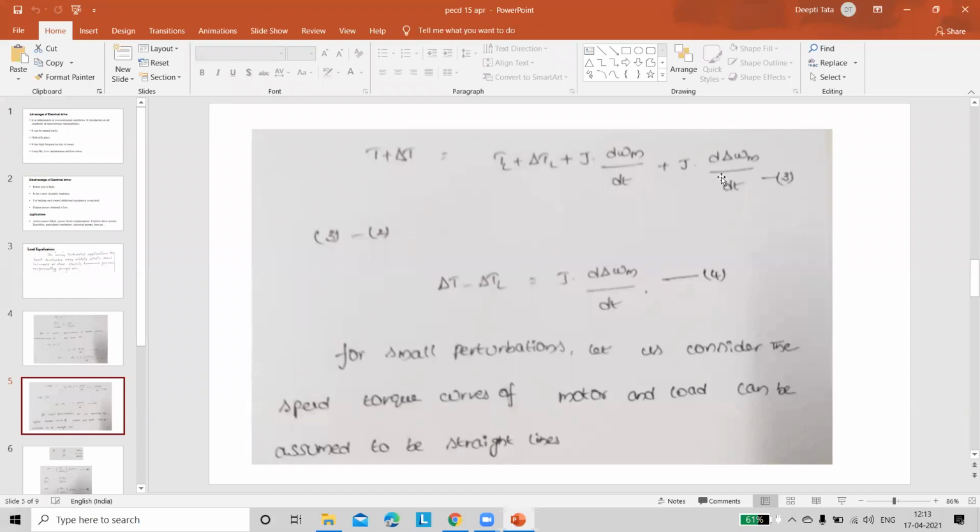Now, someone is asking for the expression for T plus delta T. That is the summation of the regulation torque plus the change in torque. But someone is asking that they just want to know the change in motor torque with respect to the change in load torque. Then you have to do this expression, that is 3 minus 2. First of all, note down expression 3.